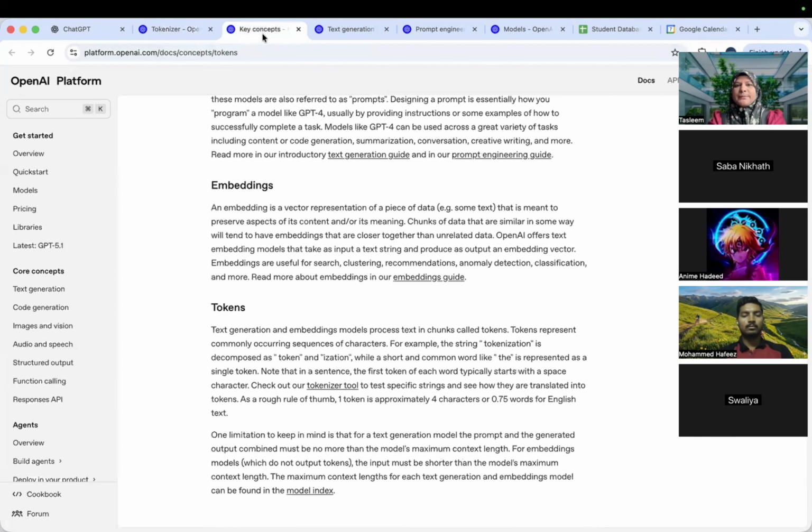What are the key concepts? What is an embedding, a vector representation of a piece of data? I told you what a token is. So you can explore more on this for your further learning.